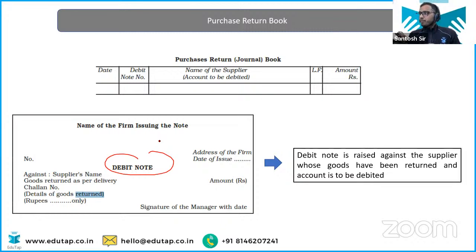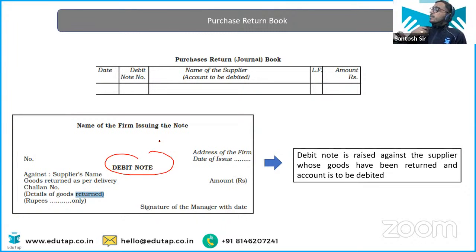You have earlier purchased goods from the supplier. Now you are returning it. So earlier you created his account. When you purchased the goods from him, he was your creditor. You haven't paid money to him, right? So he was your creditor. So earlier you created his account.